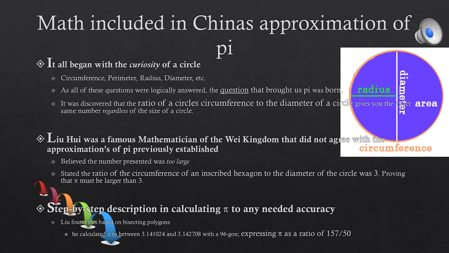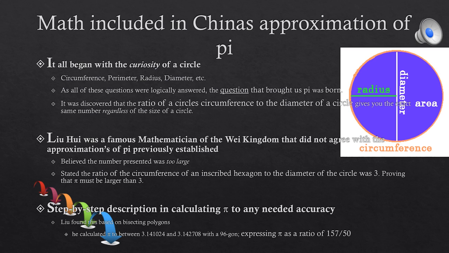Liu Hui was a famous mathematician of the Wei Kingdom who did not agree with the approximations of pi previously established. He believed the number presented was much too large. He stated that the ratio of the circumference of an inscribed hexagon to the diameter of the circle was 3, proving that pi must be larger than 3.